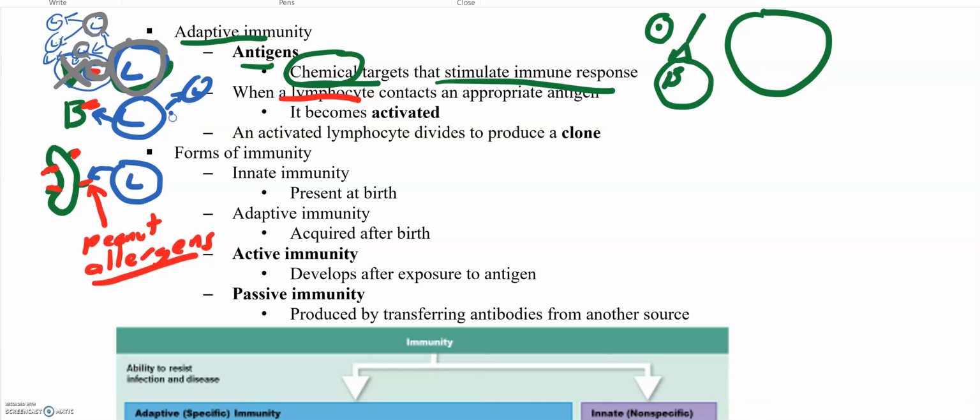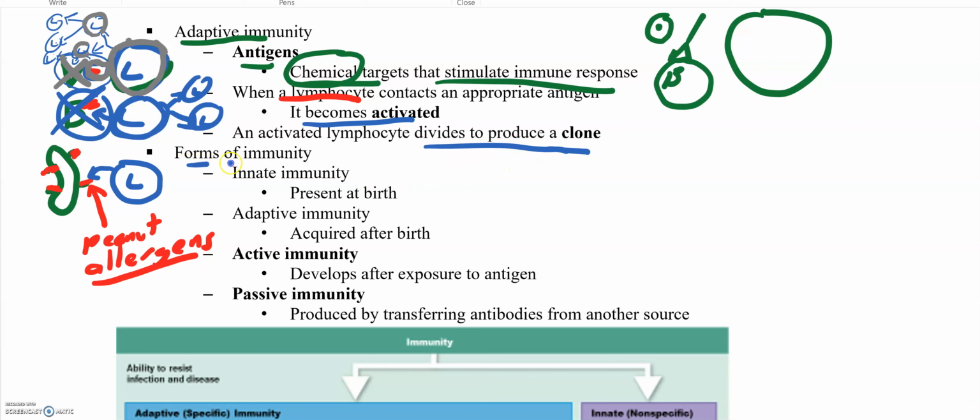Yes. Now when they start dividing, are these other lymphocytes going to start attacking other bacteria with that red antigen? Yes. Is this lymphocyte going to attack this bacteria and kill it? Yes. So lymphocytes become activated and they divide to produce a clone.